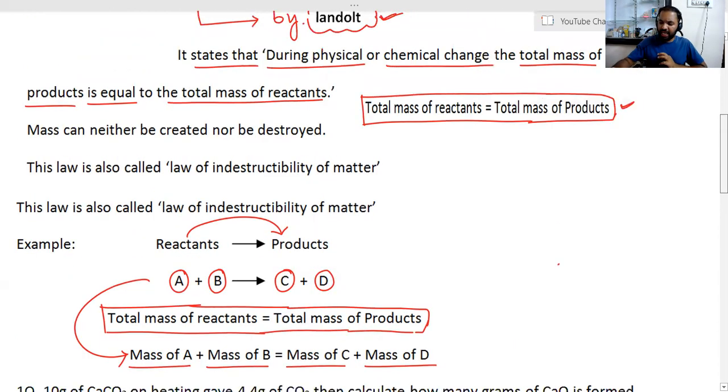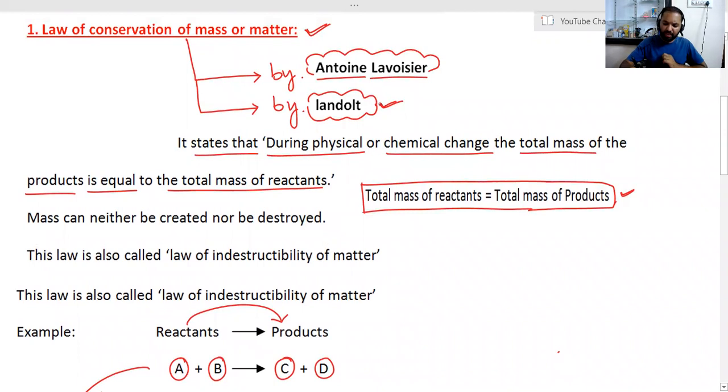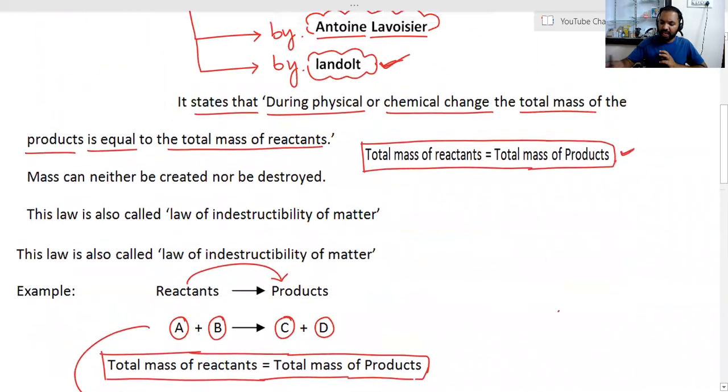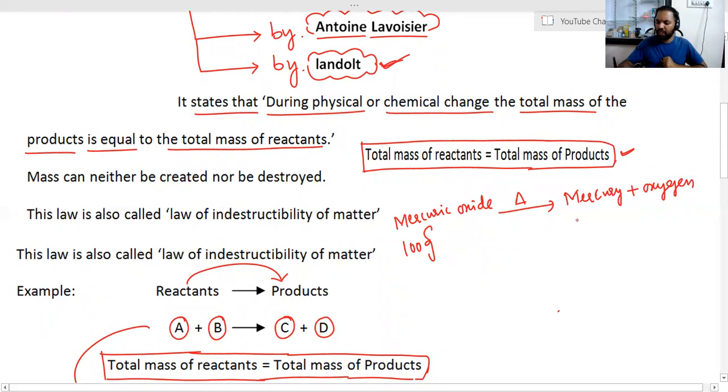And as I said, this law is verified by scientist Landolt. So how has he verified? He verified by taking an experiment in which 100 grams of mercuric oxide was heated. He got mercury separately plus oxygen. In which he got 92.6 grams of mercury and